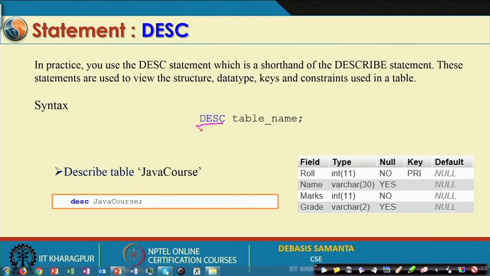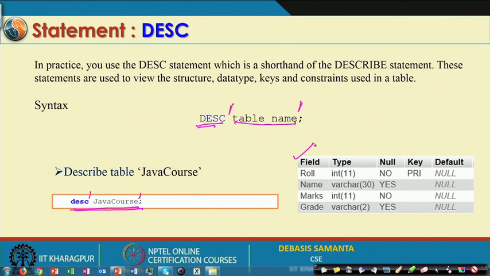Now, if you type this command, describe followed by the table name, in this case the table name is Java course, then you will be able to see exactly the structure of the table. So, this is the command here, DESC, then the database table name, Java course, and then it basically gives the structure. As you see here, it shows what the fields are and their types.